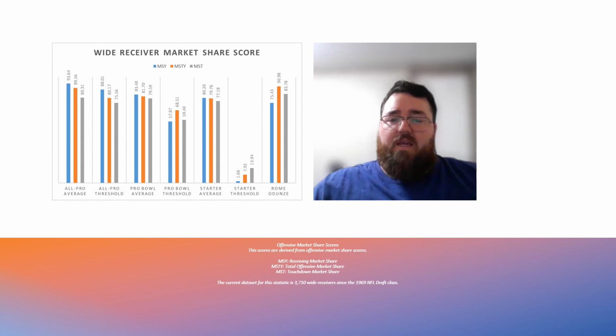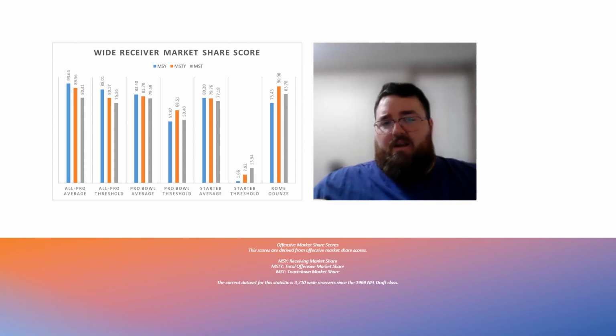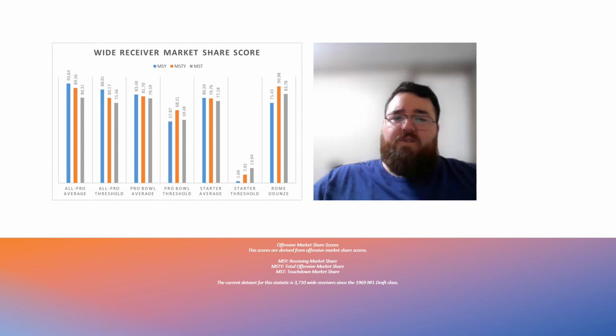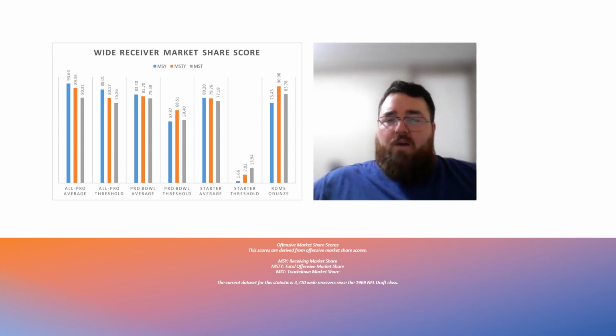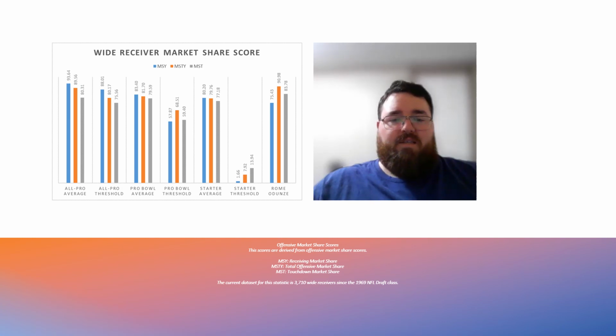Now, looking at him in terms of market share data, he did very well, but his receiving market share, as you can see, was in the 75 percentile. You want that to be more in the 80 to 90 percentile for that particular area. I know the game is changing in terms of wide receivers. You know, the schemes are changing. There's a much lower market share now in terms of averages over the last 5 seasons. A lot of that's because of the increase of spread offenses. But despite that fact, he definitely could do a little bit better in terms of that data point.